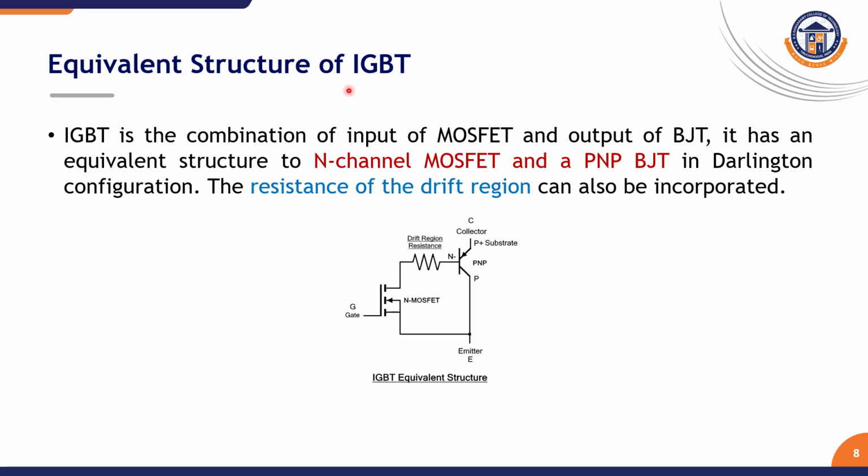The equivalent circuit or equivalent structure of IGBT is given by the combination of BJT at the output side and MOSFET at the input side, with the gate as the input terminal and the collector and emitter as the output terminals. The resistance of the drift region is given by the resistor.